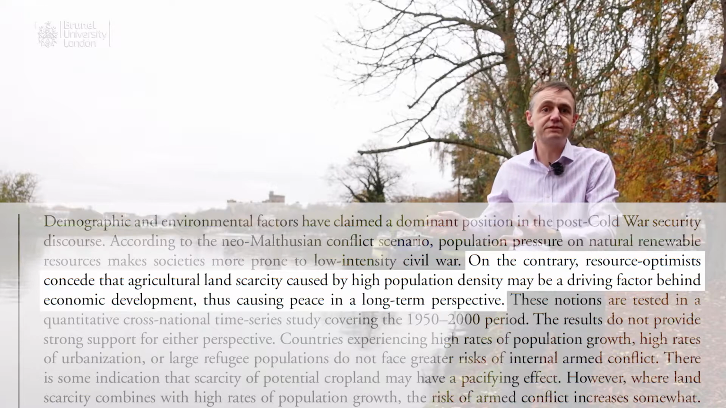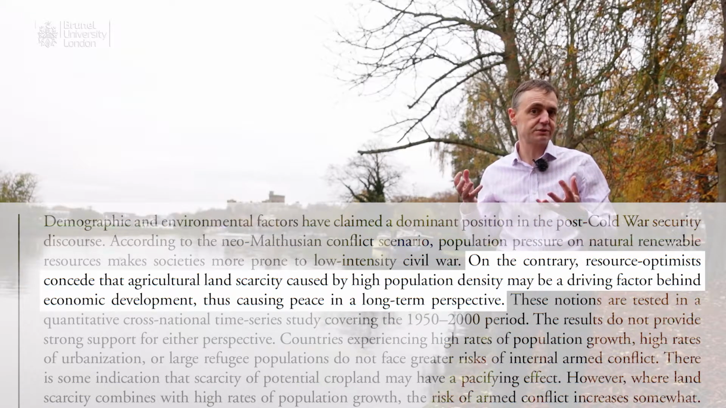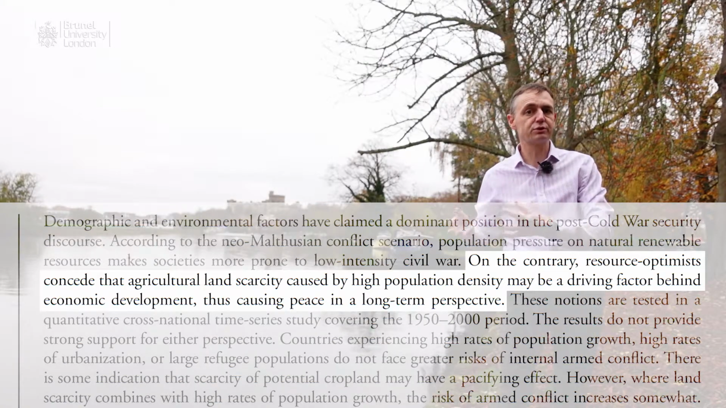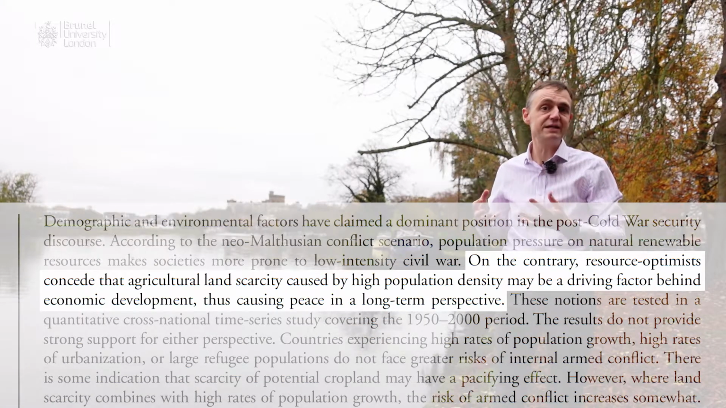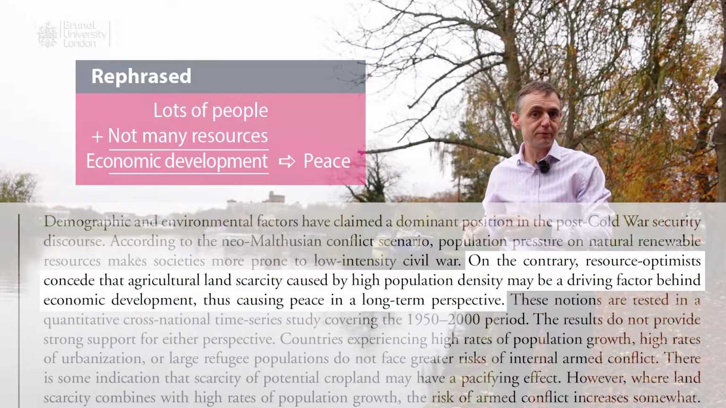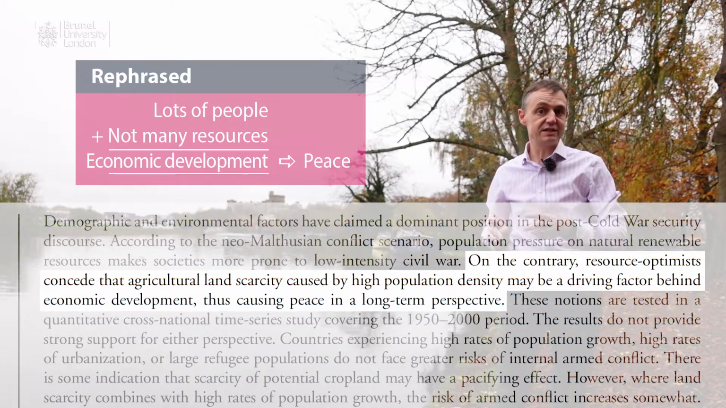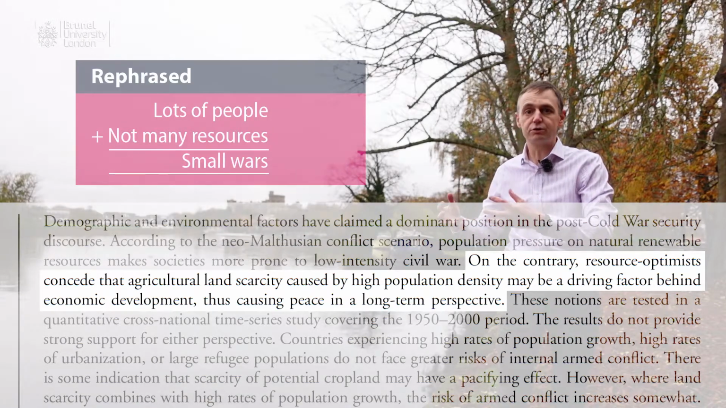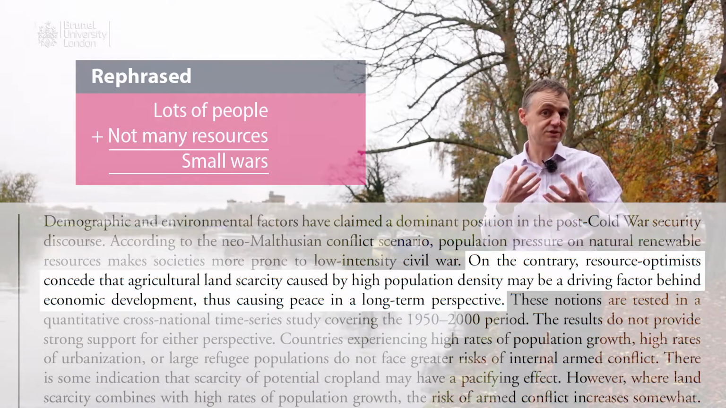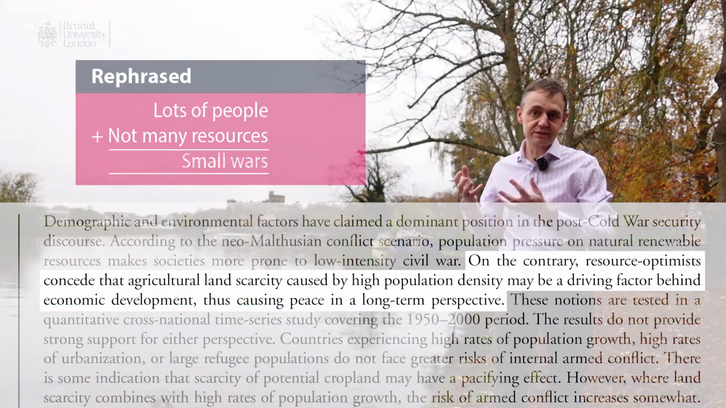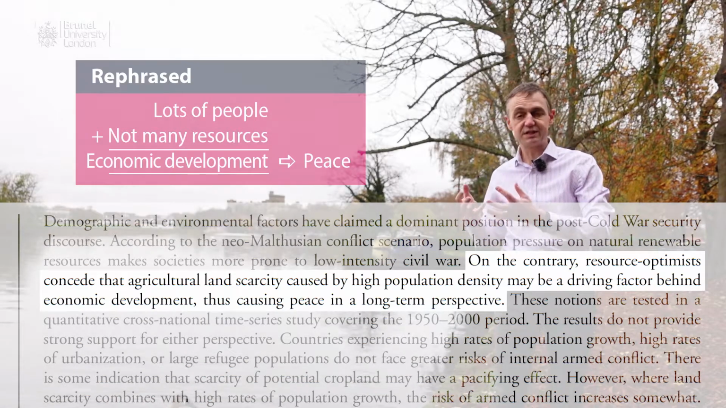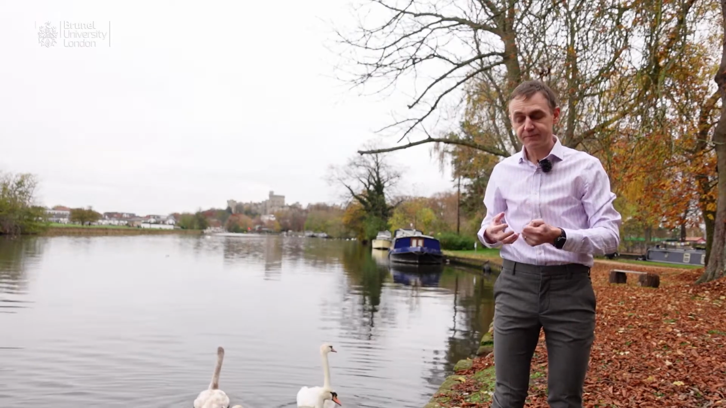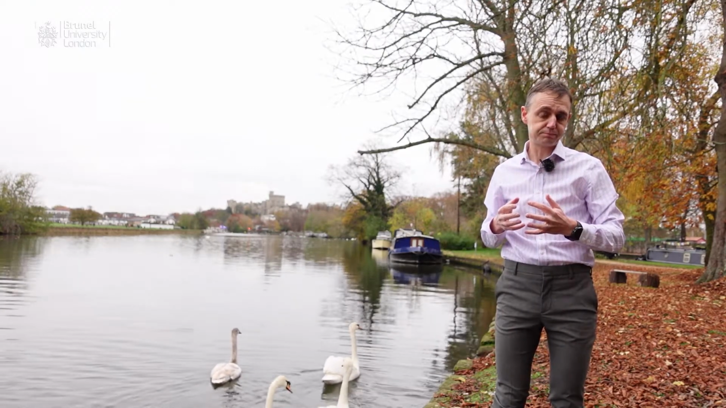Right, we've got an opposite view. Instead of saying that resources and population are linked with civil war, there's an opposing group of people who think resources and population density are linked with peace. Put simply, lots of people plus not many resources leads to economic development, which leads to peace. So some people think lots of people plus not many resources leads to small wars, while some other people think that lots of people plus not many resources leads to peace. Well, that's a difficult circle to square. You probably can't have both.